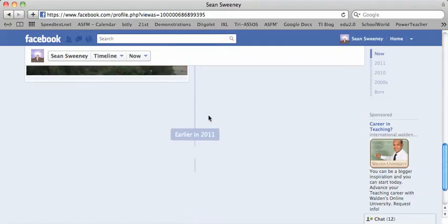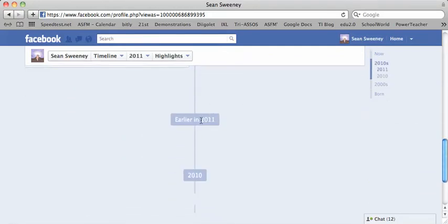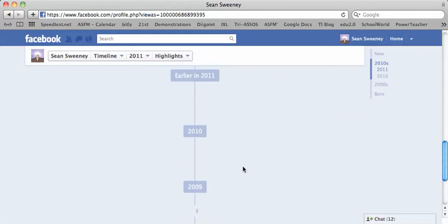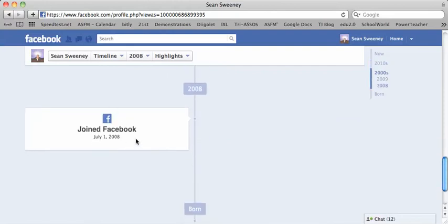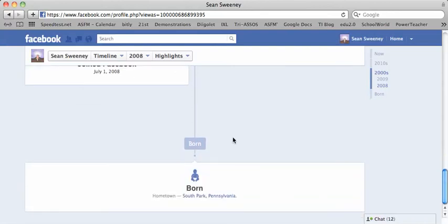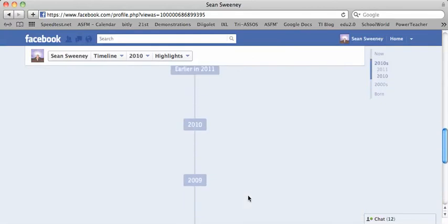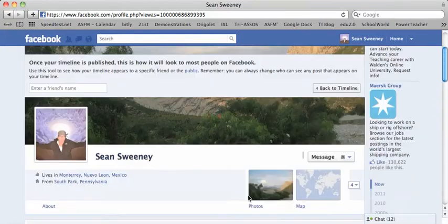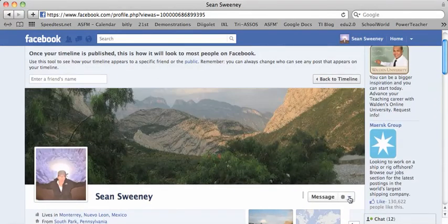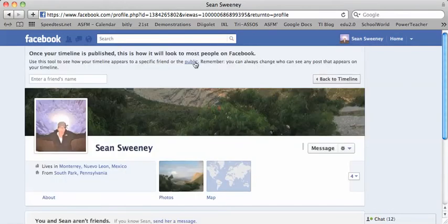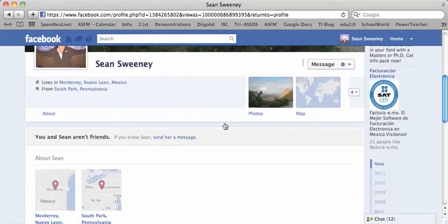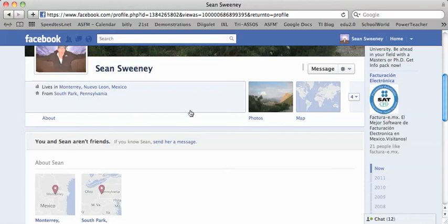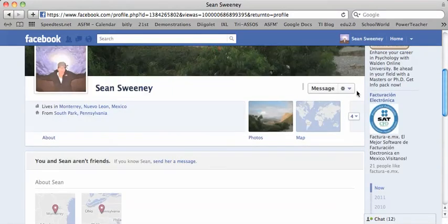And you'll notice that there isn't much content here. I can click on these different areas and try to get things to pop up, but it's not going to pop up until I get down to when I joined Facebook, and that one you don't really have control over, and then also when I was born. This birth date was controlled by my About page. So again, this gives you a preview that was found right here on my page, and you can also click that public link up here to see again what can be seen. So always double check and make sure that you're frequently viewing and understanding what others can see about you online.